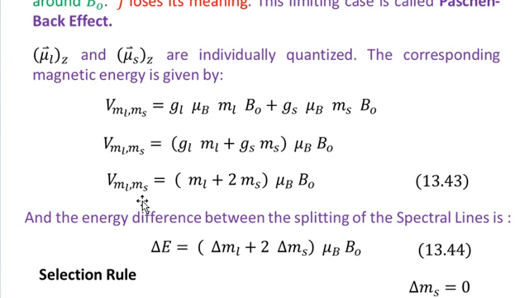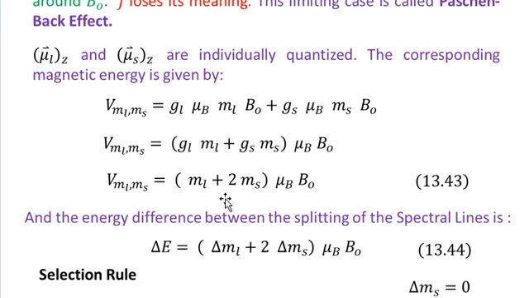This is the magnetic potential energy when both mu L and mu S precess independently about the magnetic field B naught, and we need to add their independent energies, as we have done in the first step of this equation.